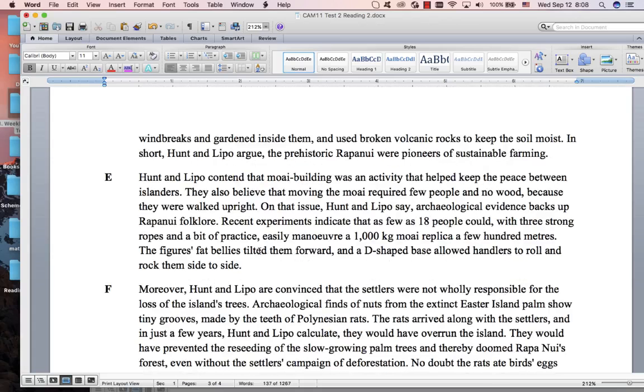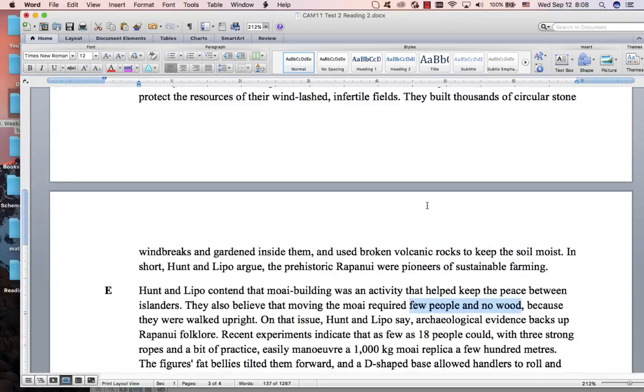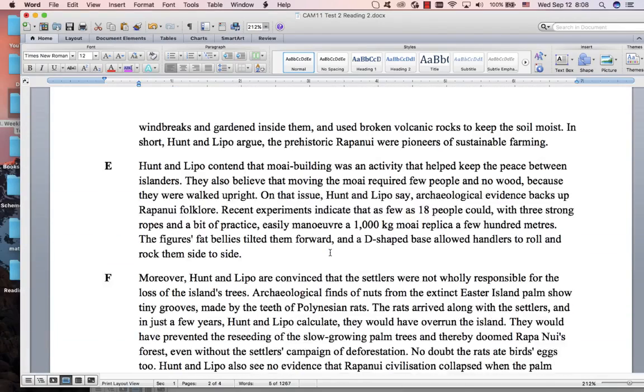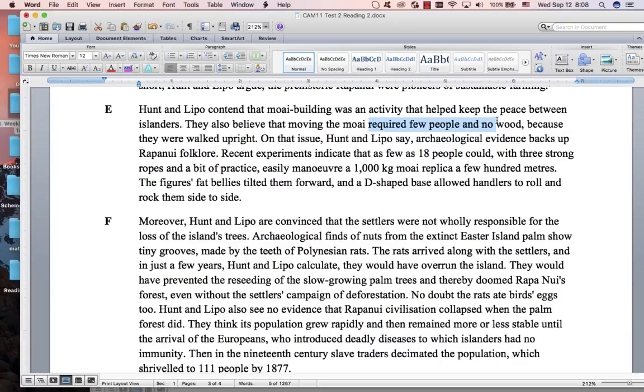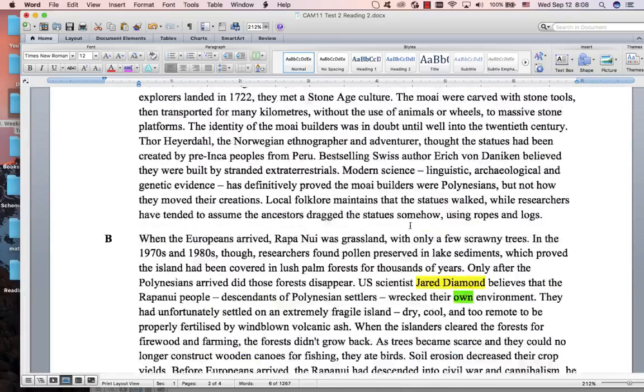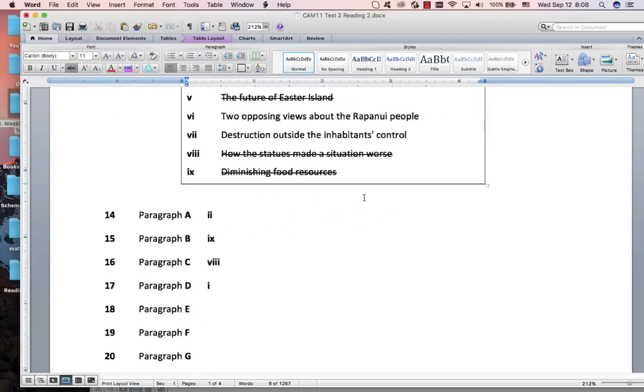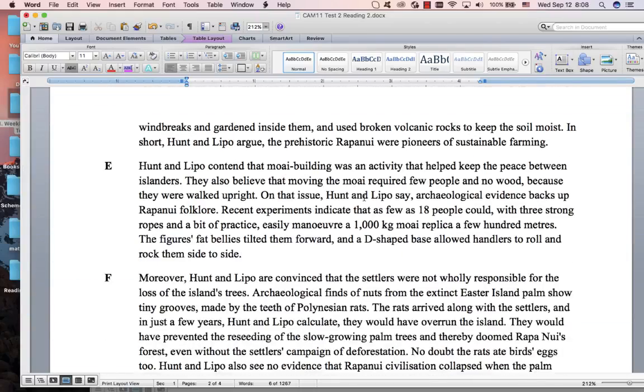Right, 3 more. Wow, this is a very exhausting matching headings. So, an activity that helped keep the peace required few people. So this is against what Diamond said. Required a lot of wood and a lot of people, and they're saying no, few people. Okay. The evidence backs up the folklore. That's interesting because I remember we saw a theory which supports local belief. Folklore is the local stories.